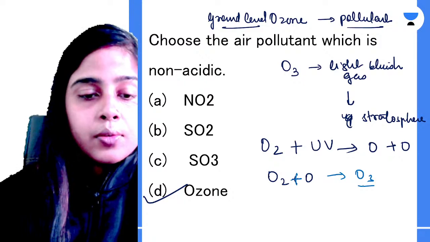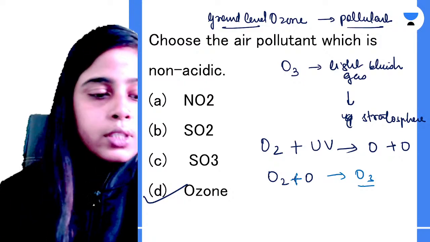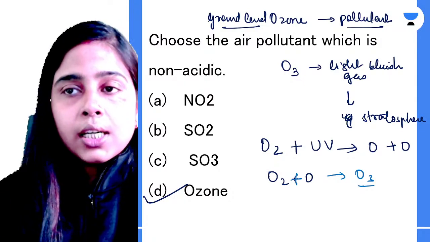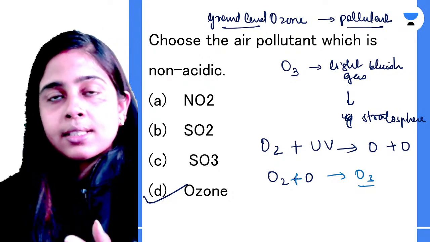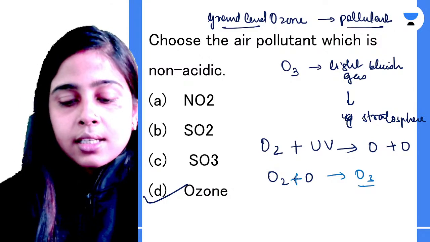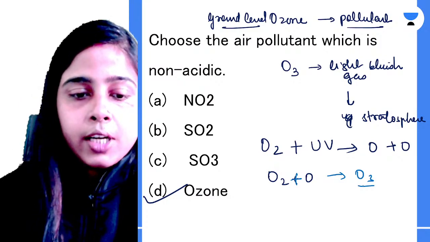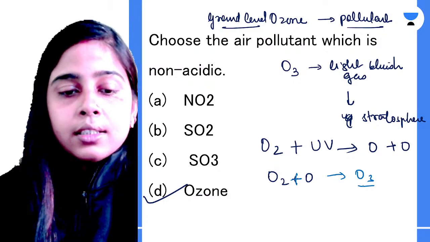So this is the way ozone is produced, and ozone absorbs all the ultraviolet radiation which is coming from your sun, and hence protects us from the harmful ultraviolet radiation of the sun. Clear?